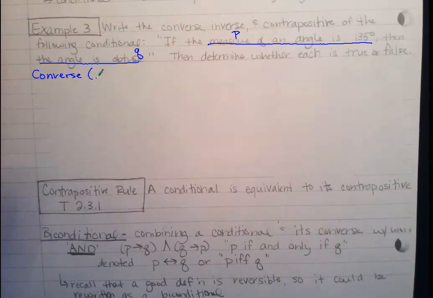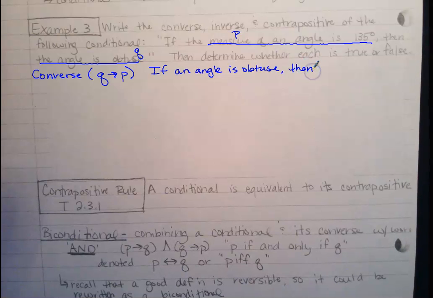Let's look at the abbreviation. The converse was if what? Q? Then, so I'm going to write this down so we can remember: if Q, then P. So if an angle is obtuse, then the measure of the angle is 135 degrees.